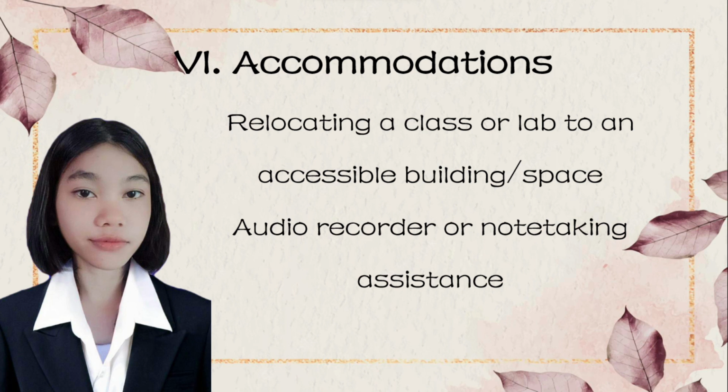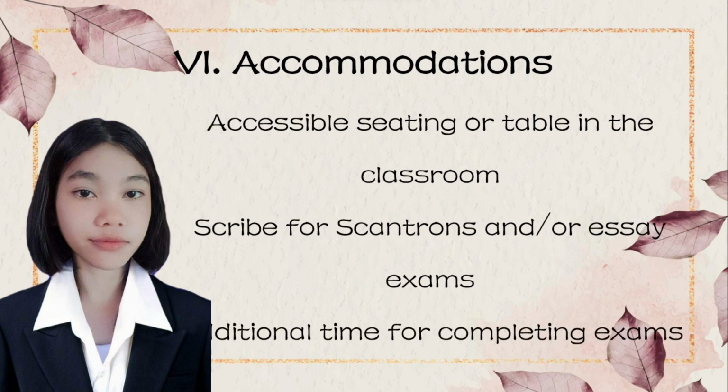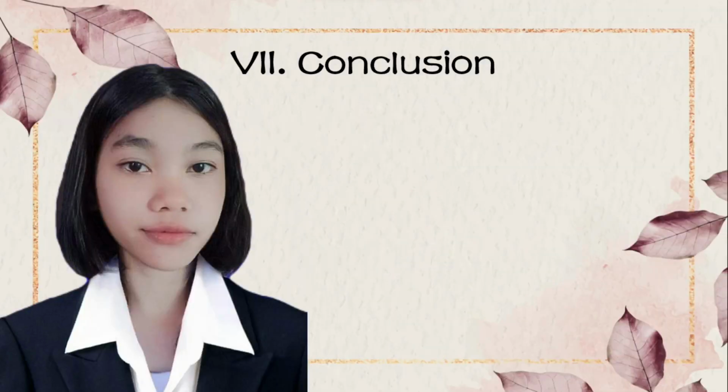Possible accommodations include relocating a class or lab to an accessible building or space, audio recorder or note-taking assistance, accessible seating or table in the classroom, scribe for exams and or essay exams, and additional time for completing exams.